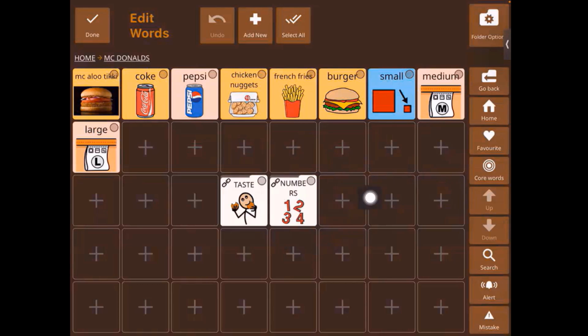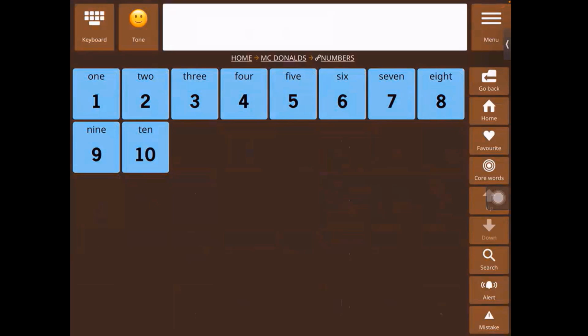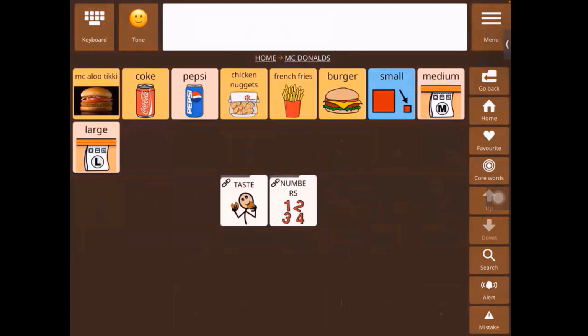Okay, so now we have numbers also available for us to have conversations about the quantity of the items we need. All right, so that was the McDonald's folder, and that was how to do some customization within the add new section. Go back.